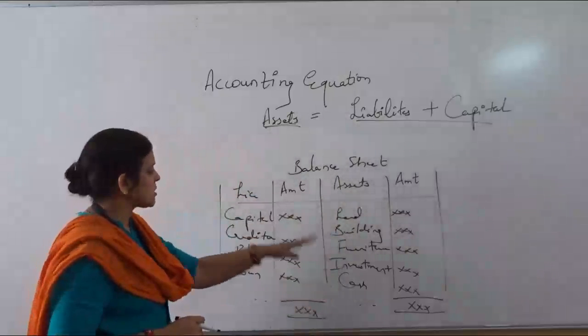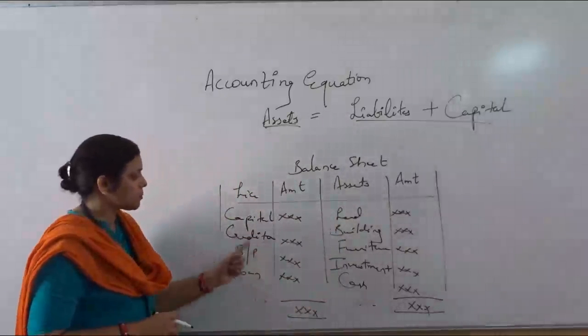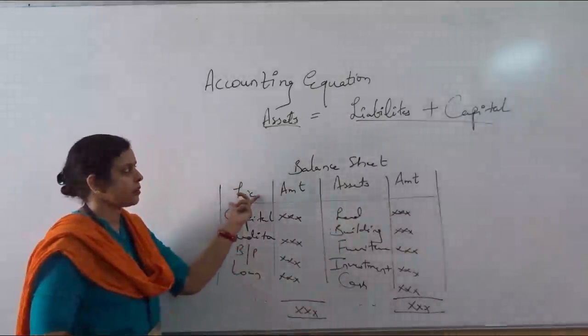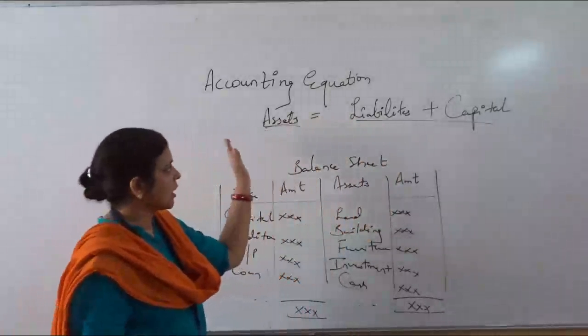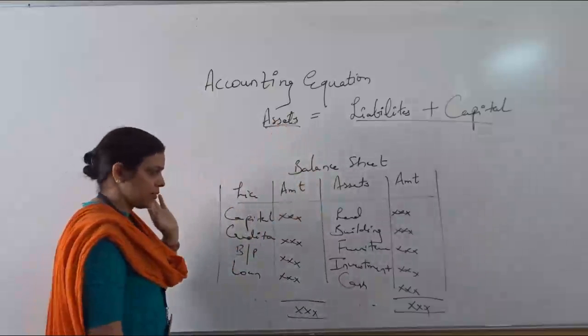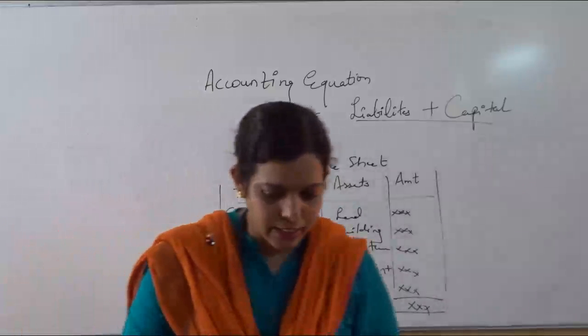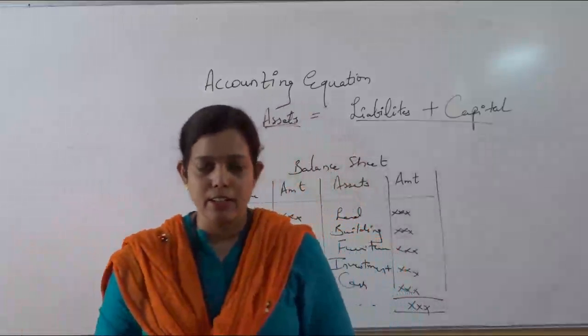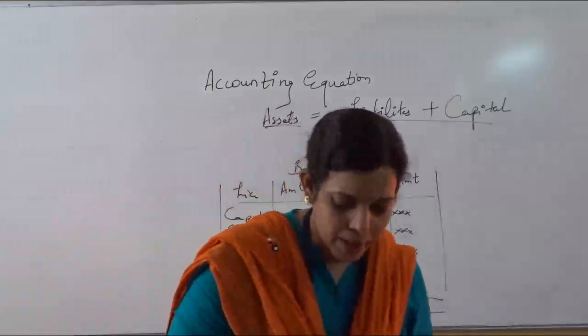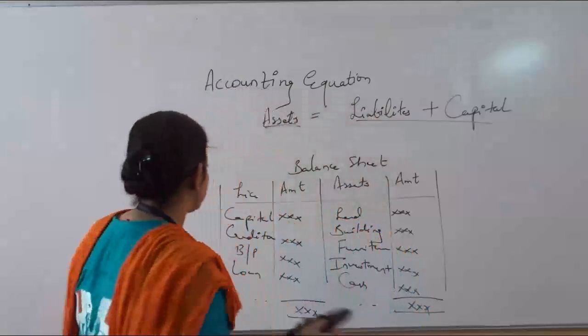Total of all the assets is equal to all other liabilities plus capital, meaning the total liabilities. This is the accounting equation. We will prove it now. Let us take one question to show this, question number 8 from NCERT, page number 82.